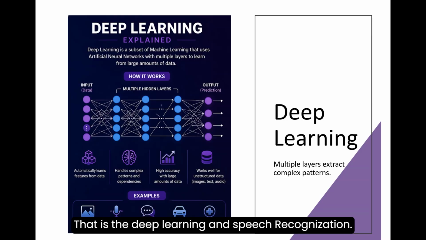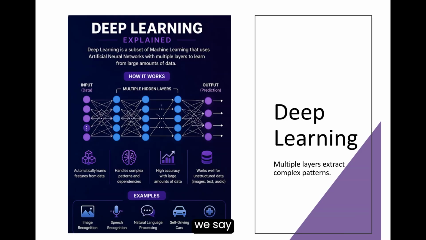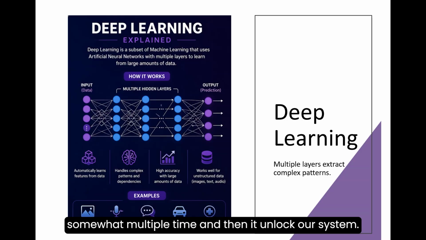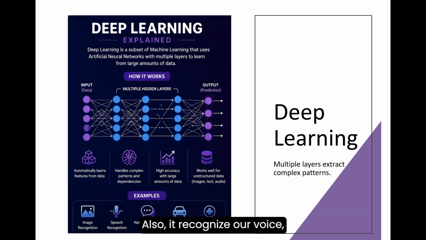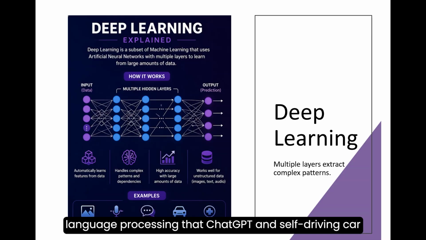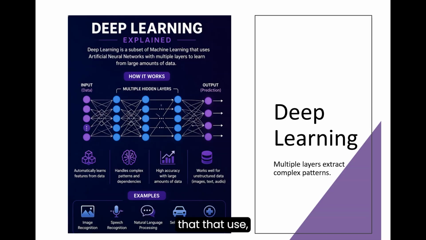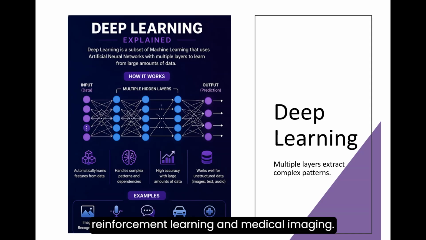And speech recognition: suppose sometimes we say something multiple times, and then it unlocks our system also. It recognizes our voice. Even in the car, if we want to make a call and we say call this person, it recognizes our voice. And natural language processing, that is ChatGPT, and self-driving cars, that use reinforcement learning, and medical imaging.